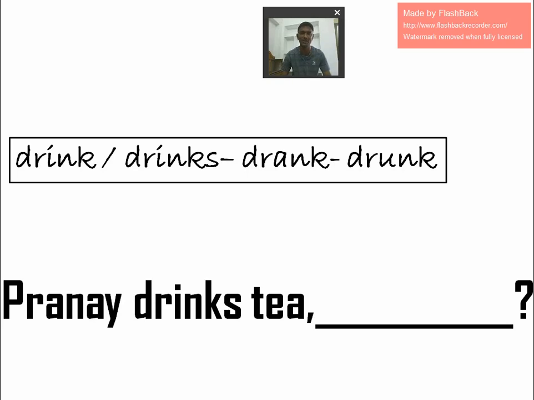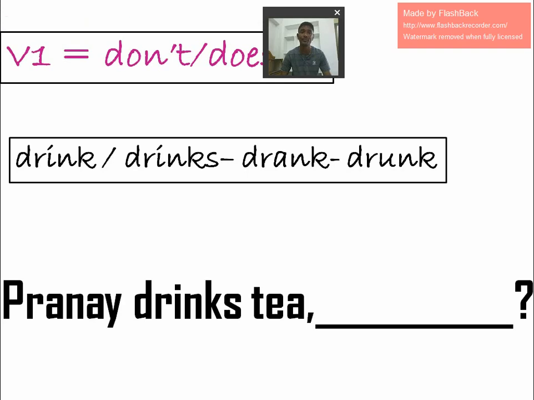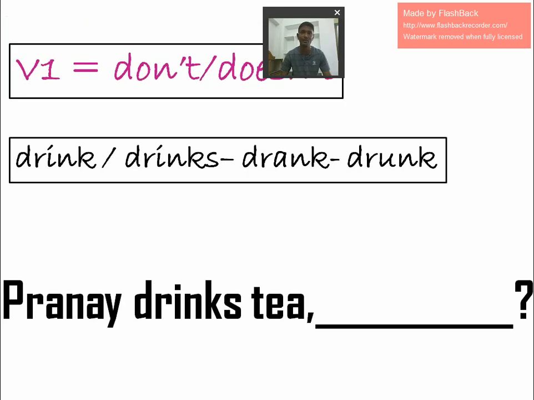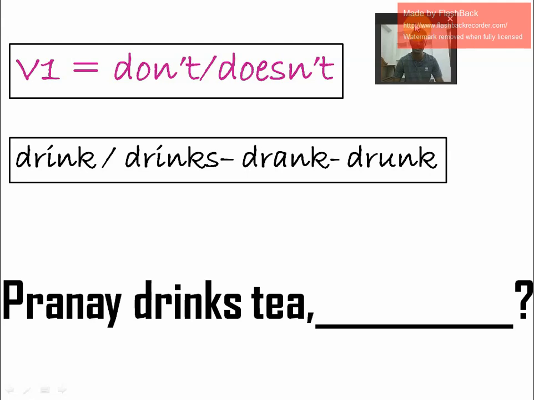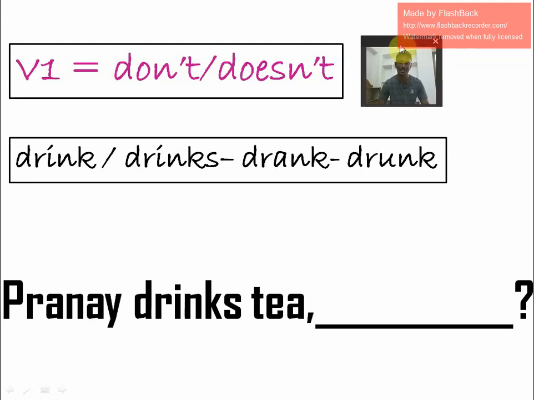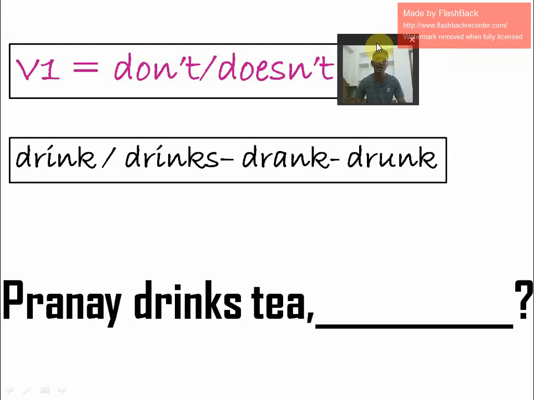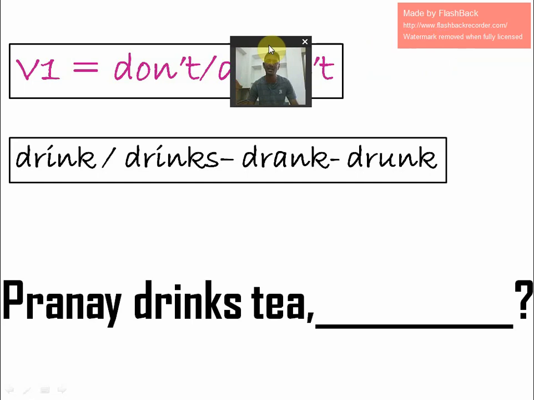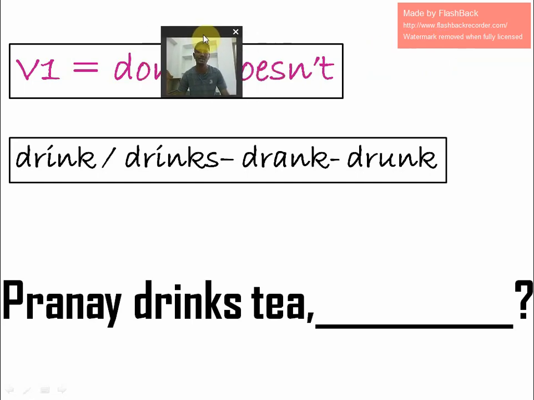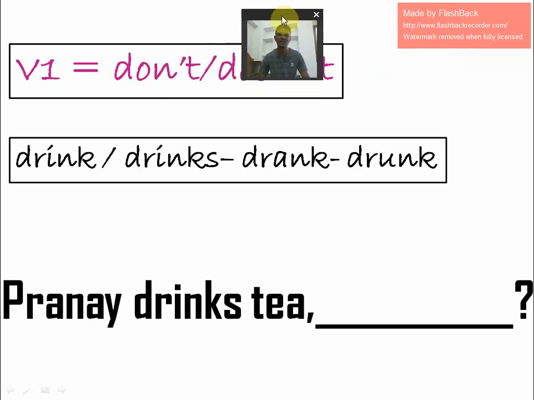So drinks is V1. When the main verb is V1, we can use either don't or doesn't. With pronouns like he, she, it, we use does or doesn't. So what comes here? The helping verb doesn't comes here.